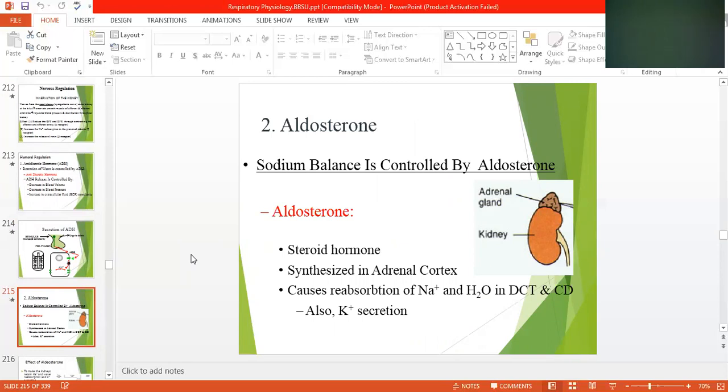Aldosterone, a steroid hormone by nature, is synthesized in the adrenal cortex. Adrenal cortex means the outer layer of the kidney. This outer layer of the kidney, this one, this is cortex, and this is medulla.